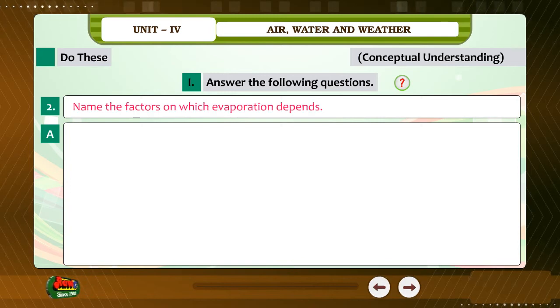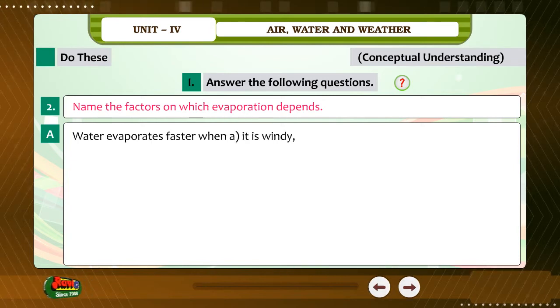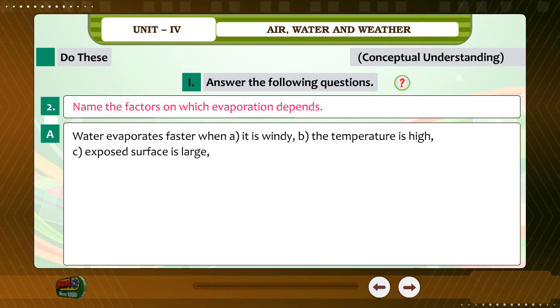2. Name the factors on which evaporation depends. Answer. Water evaporates faster when A. It is windy, B. The temperature is high, C. Exposed surface is large, D. The air is dry.